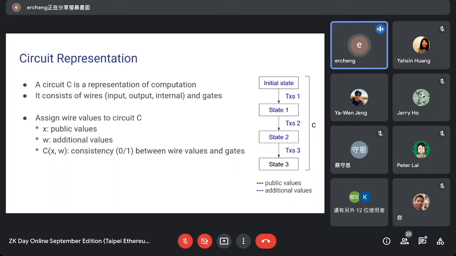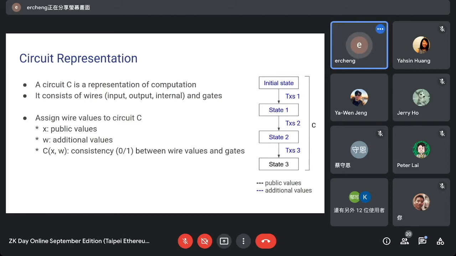For our example, the state 3 is a public value, so both the prover and the verifier have the values of the state 3. We don't need the verifier to have these additional values in blue. We only require the prover to have the additional values in blue.